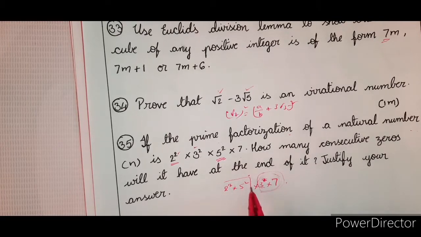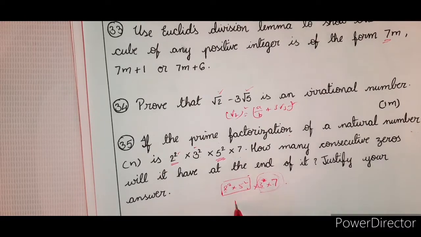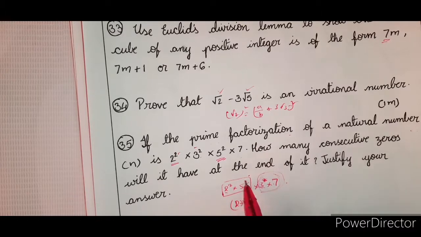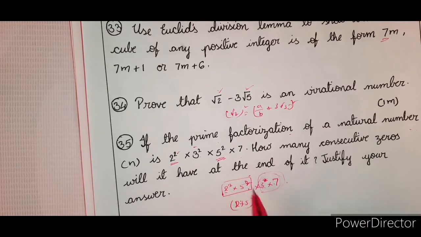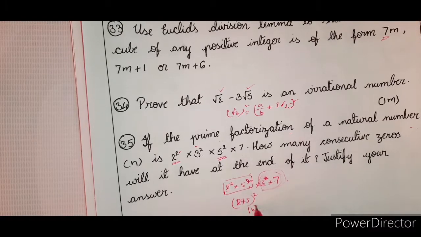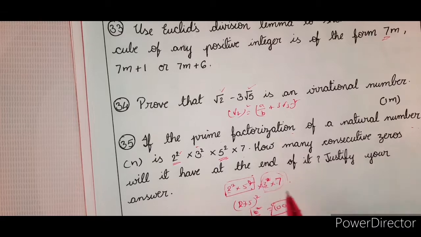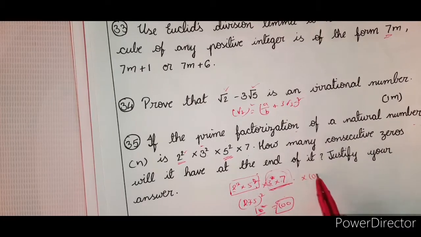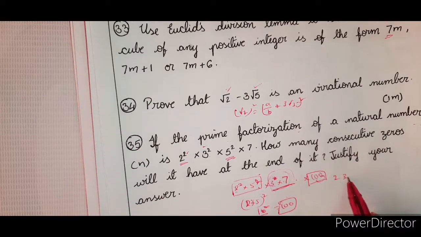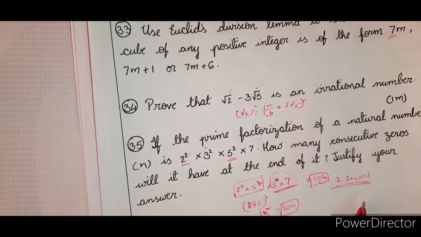So now if you are going to multiply this one with 10 powers, that is 2 into 5, 2 into 5 whole square, because the same power is there. I am taking it to be a common power. So therefore, we are getting 10 square, that is 100. That means you are going to multiply this number with 100. It implies that you are going to get 2 zeros. 2 zeros at the end.